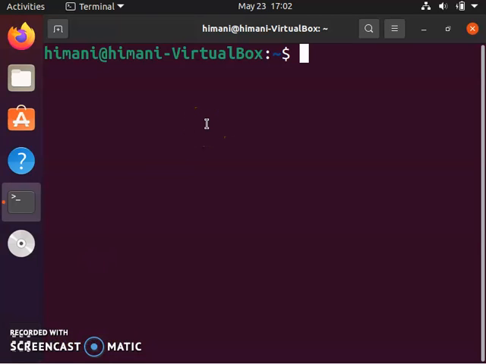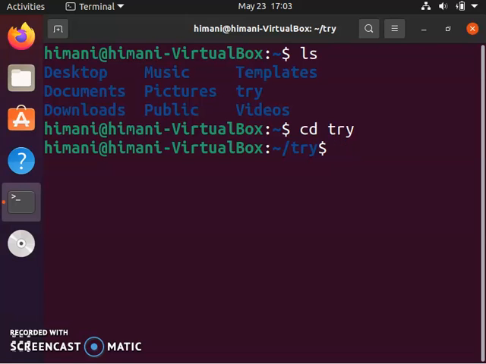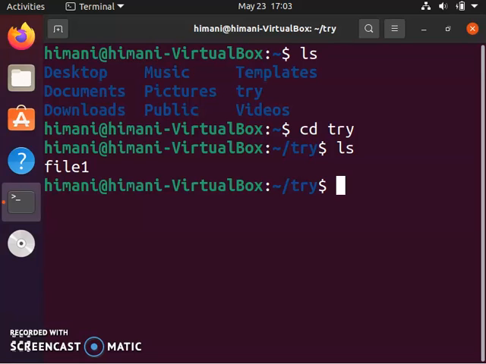In this video, we will learn how to use wildcard characters in Linux. I am using a VirtualBox Ubuntu installation for this demonstration, and let us begin. First of all, let me check the contents of the current directory, and I will go into a directory where I do all the experimentation. In this directory, I have just one file, file1.